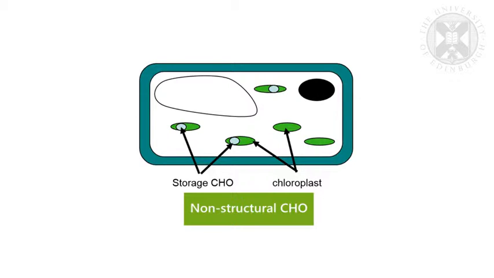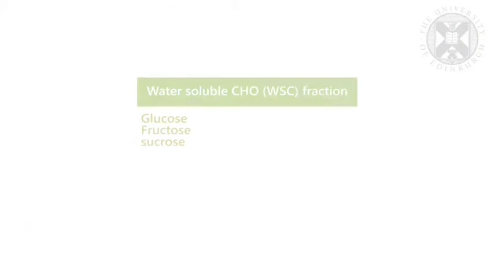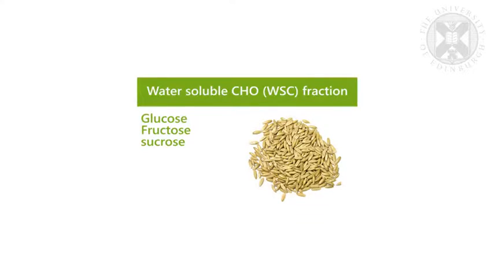And the storage carbohydrates of most forage crops are either fructans or starches. Let's begin by looking at fructans and the storage carbohydrates of grasses. So where we talk about non-structural carbohydrates, we can also refer to these as the water-soluble carbohydrate fraction, because grasses, as well as storing fructan and starches, also store simple sugars such as glucose, fructose and sucrose.